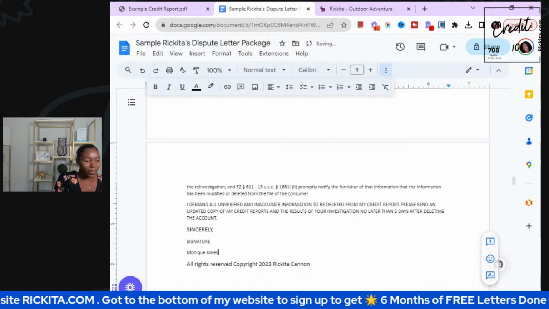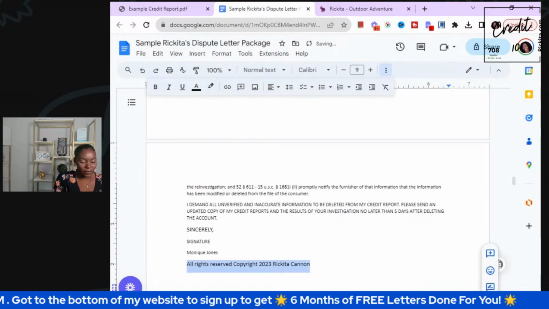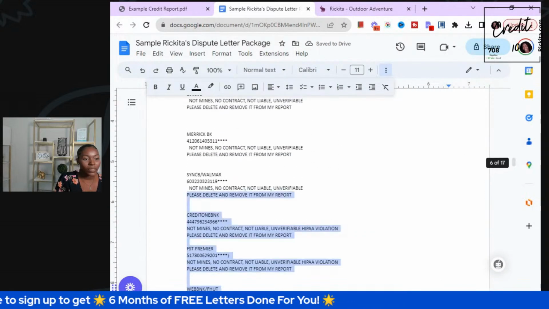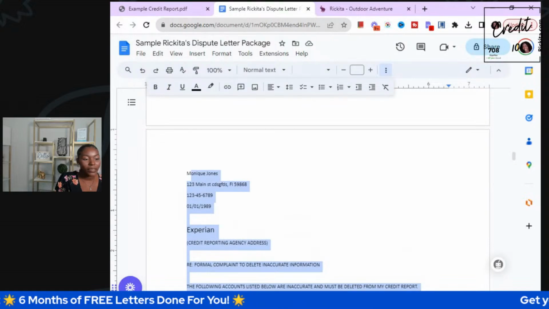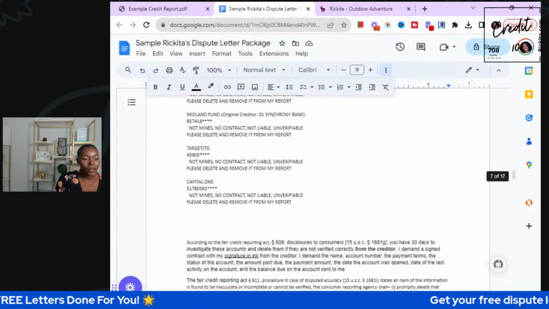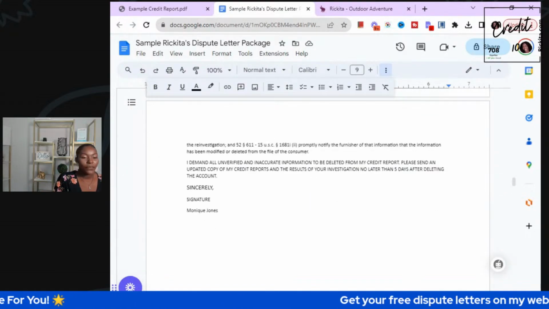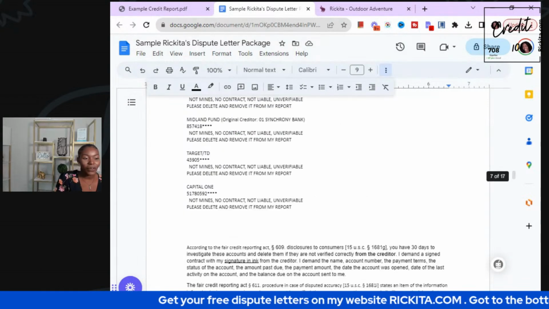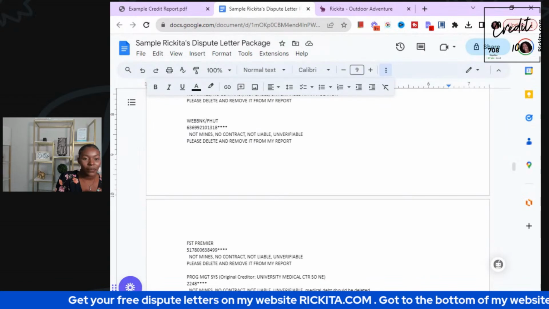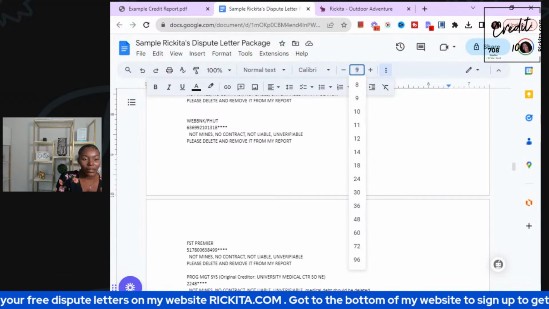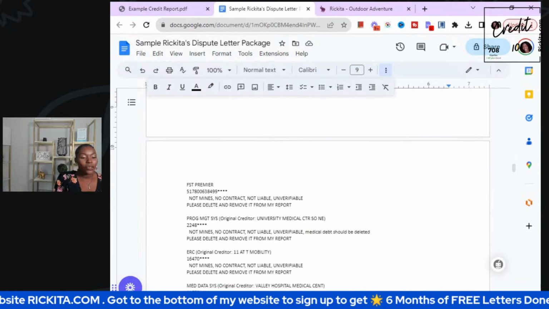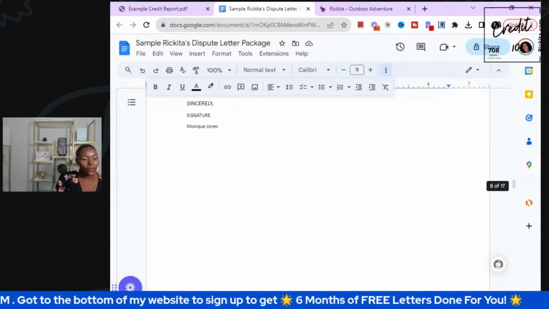That's fine. If you want to, take this copyright right here. You could make this smaller if you don't want it. Well, it's already on 3 pages. What am I talking about? It's already on 3 different pages. That's all right. But sometimes if you don't have as many accounts, or you have a lot of negative accounts, you can make it really small print. You can make it smaller, 7, 8, so it can fit on 1 page. And you probably can get better results that way too if you can fit it on 1 page.